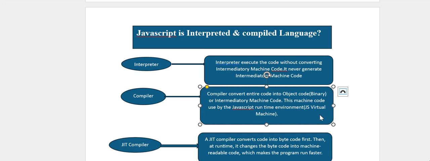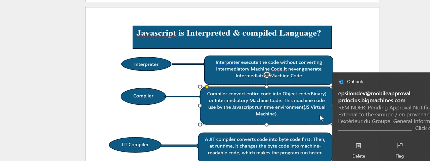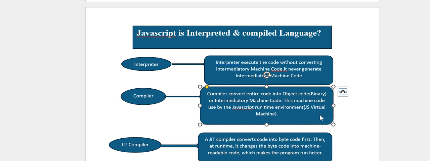So hello everyone. Let's start the next video, and in this video we are going to talk about whether JavaScript is interpreted or compiled. Let's discuss that. Mainly JavaScript is an interpreted language, but we need to discuss how, and how JavaScript is also a compiled language.